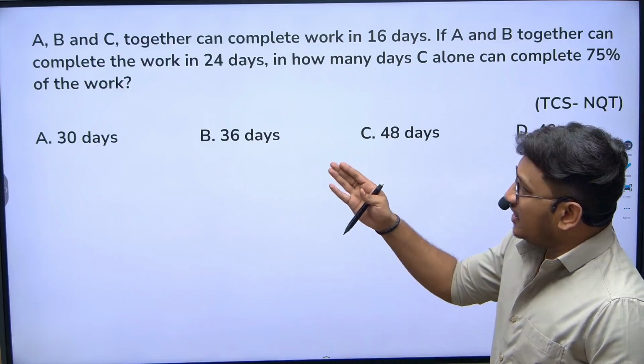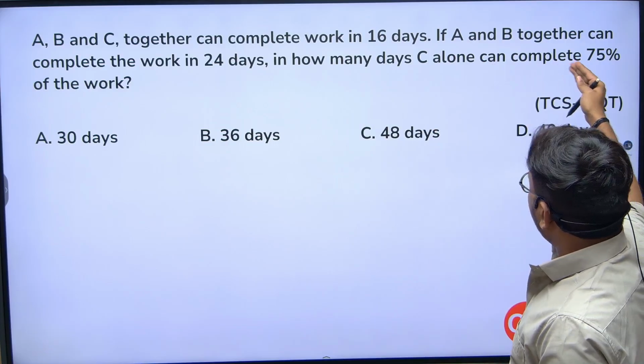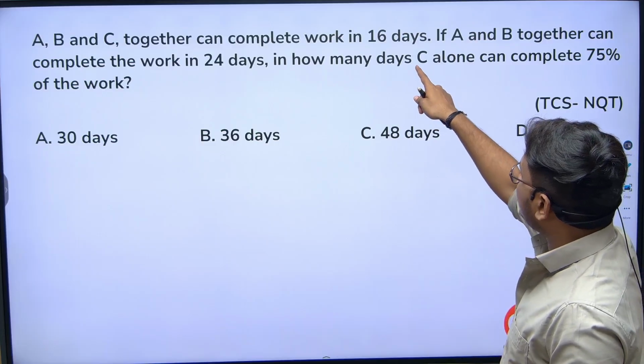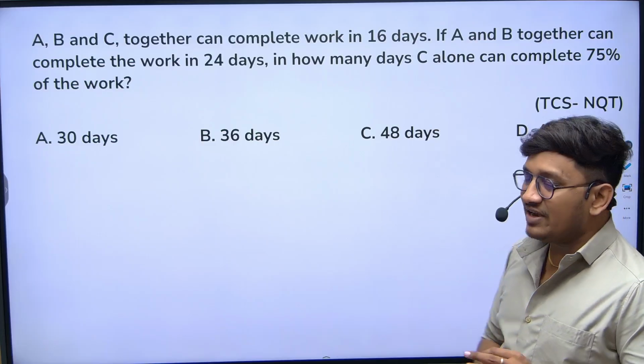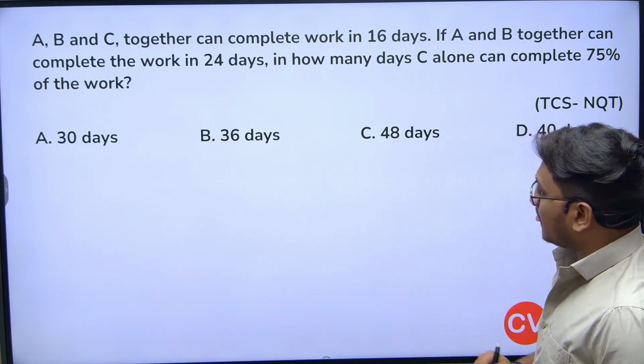Here, A, B, C together can complete a work in 16 days. If A and B together can complete the work in 24 days, in how many days can C alone complete 75% of the work? Let's try to solve this question.